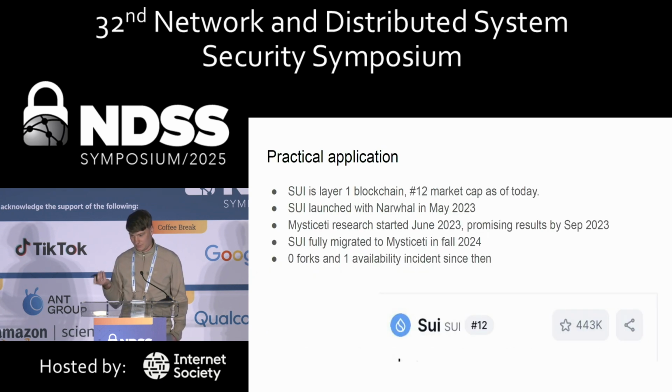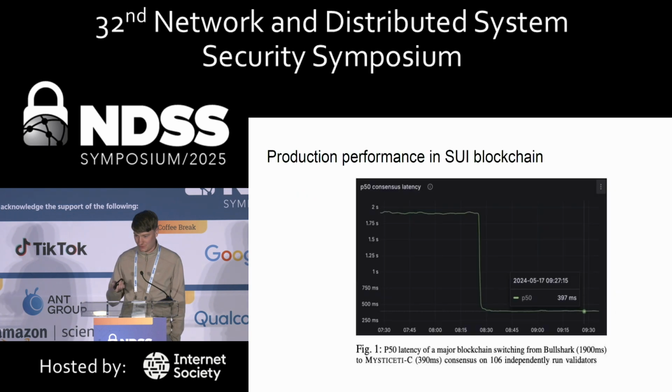In terms of practical application, this is not just theoretical work, it's actually used in a real-world blockchain. So Sui is a layer 1 blockchain which exists today. It initially launched with the Narwhal-Bullshark consensus protocol in May 2023, and pretty much the next month after it launched, we started working on Mysticeti, a new consensus protocol. It fully migrated to the Mysticeti consensus protocol a few months ago, in fall 2024, and since then Mysticeti has worked pretty well. I think not many blockchains actually switch between consensus protocols while live, so this is on its own pretty interesting.